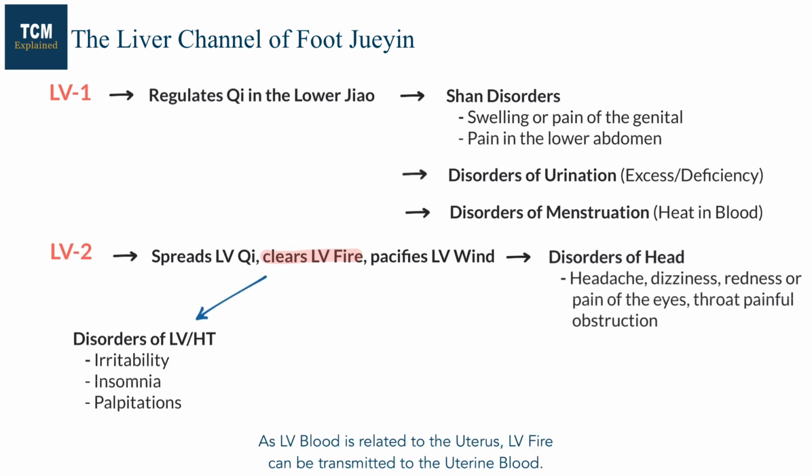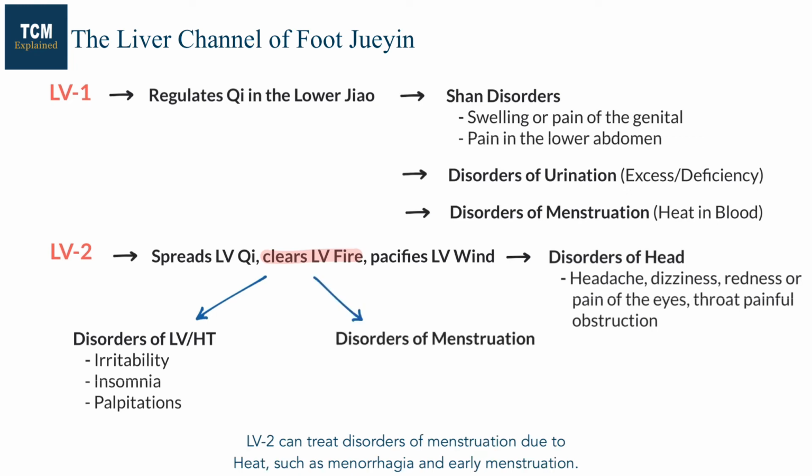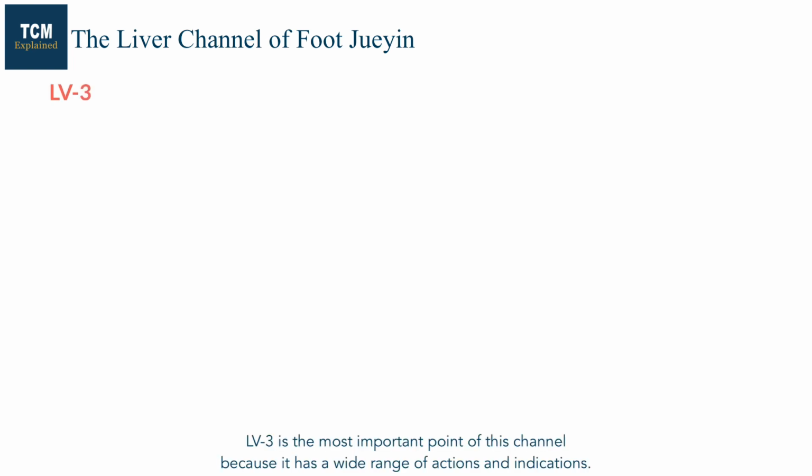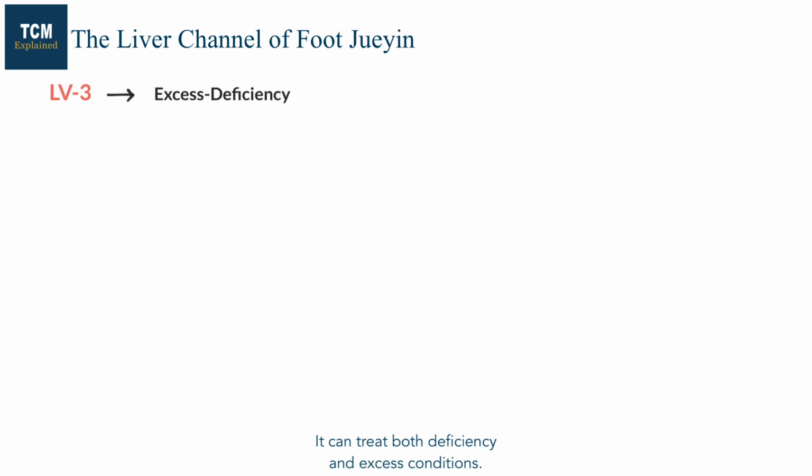As liver blood is related to the uterus, liver fire can be transmitted to the uterine blood. Liver 2 can treat disorders of menstruation due to heat, such as menorrhagia and early menstruation. Liver 3 is the most important point of this channel because it has a wide range of actions and indications. It can treat both deficiency and excess conditions. It can treat both liver organ and liver channel diseases.